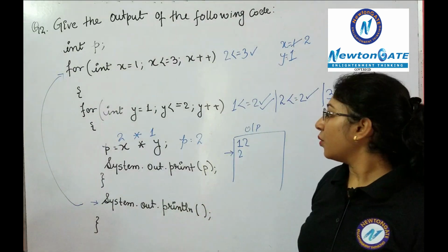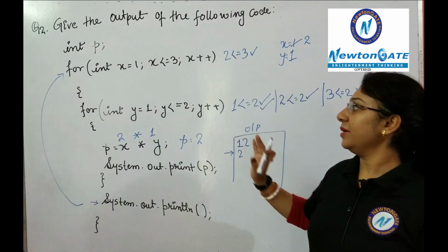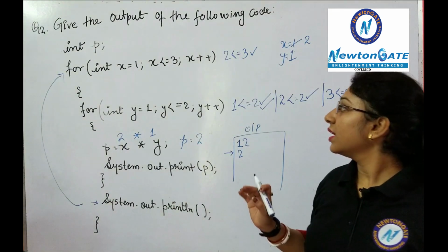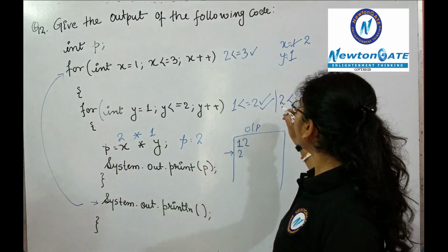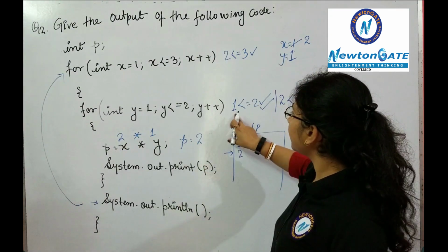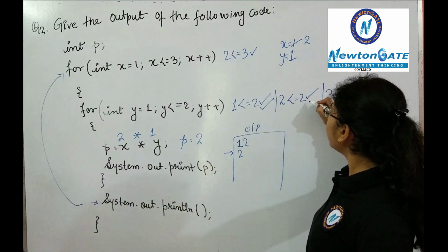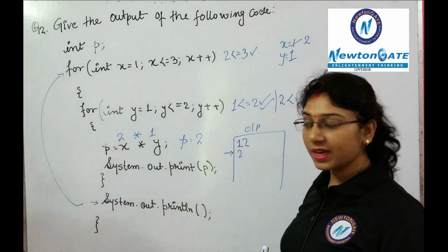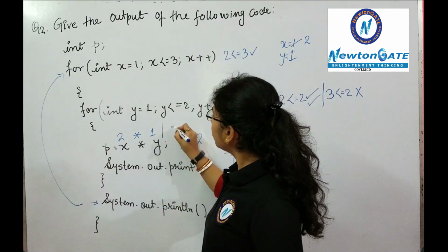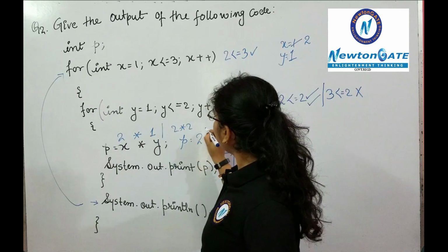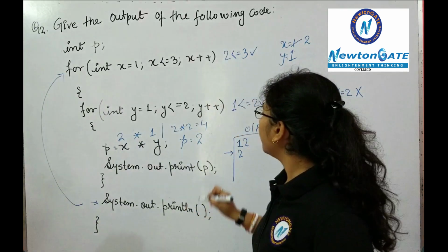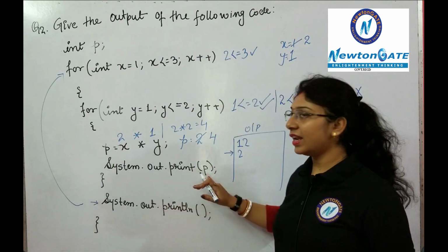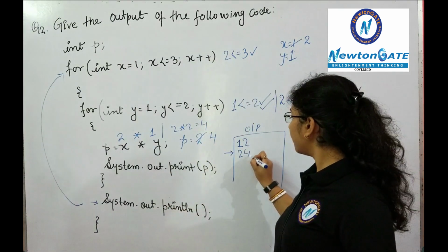Clear? Now, as the previous condition of y or inner loop was satisfied, what will happen? The value of y will be incremented. Previously it was 1, then it will become 2. Now put the value in the given condition, 2 less than equals to 2. Condition is true. Clear? Now put the value over here, 2 into 2 will become 4. The value of p will be modified. It will become 4 and will print the value of p, that is 4.